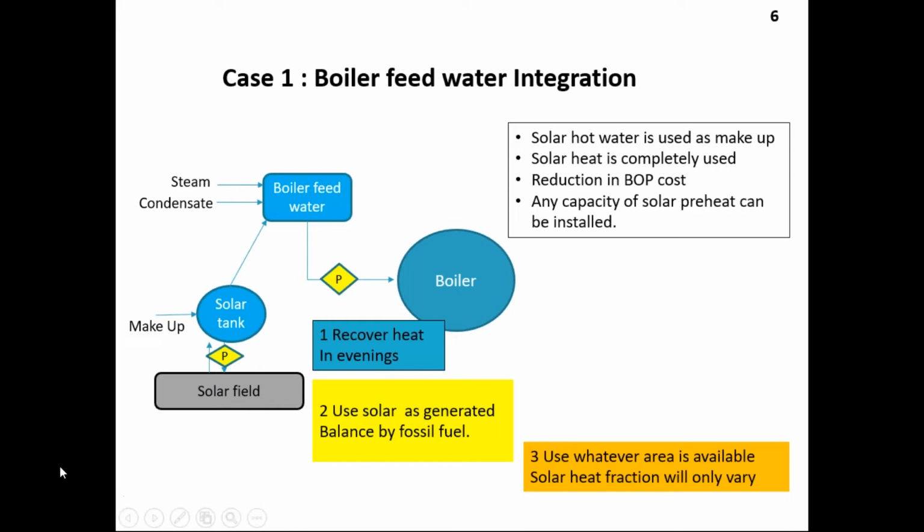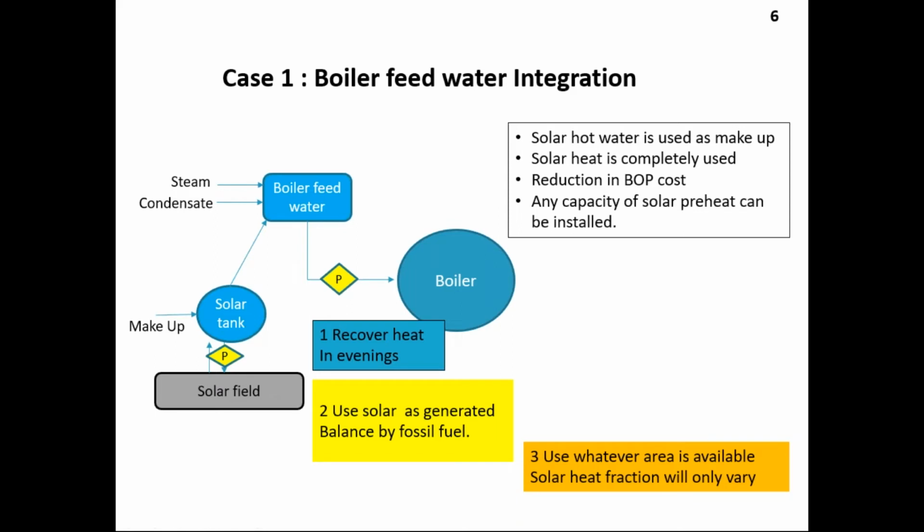Many times in the evening we see that the solar system has been shut because there is no solar radiation, but water inside the collector is still hot and the heat is lost overnight. So this is the net loss in the solar energy. So if we are able to extract this solar energy completely, we will get a better efficiency, and which is possible. Continue to feed this water from the solar tank till at night the solar tank water temperature equals the ambient temperature, so that every kilowatt of heat can be extracted.